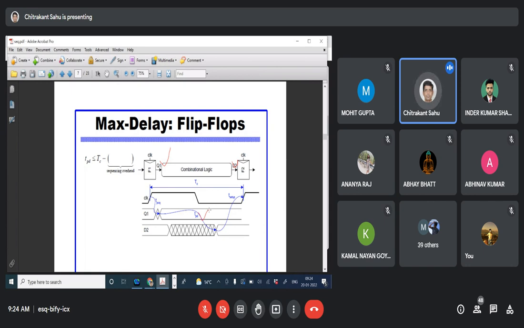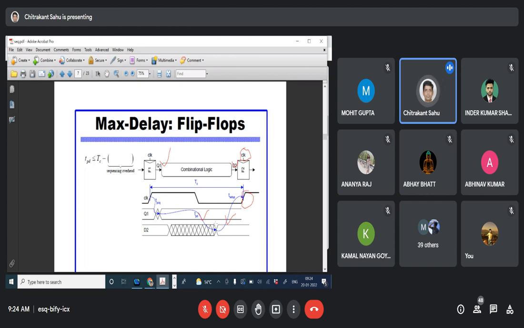As I told, for the setup, the input must be set up before the arrival of the next clock. This is the next clock, the next rising edge. So the input D2 should be stable. That is why it is considered a setup time. At this particular point the input is stable, because the output has come to a stable state after the propagation delay time.